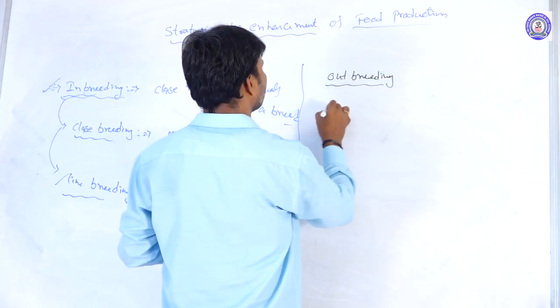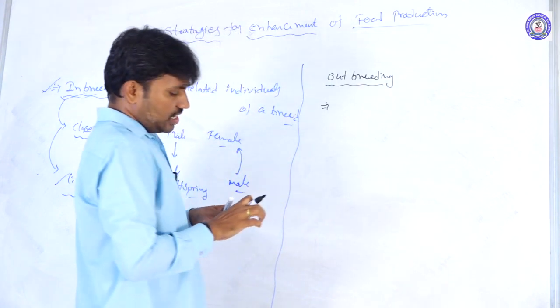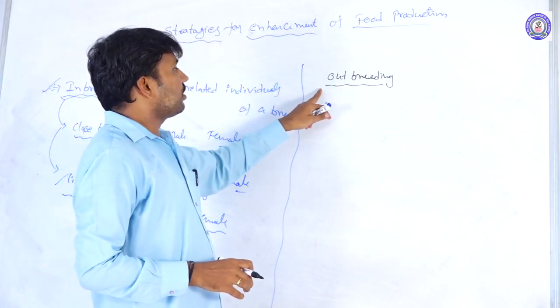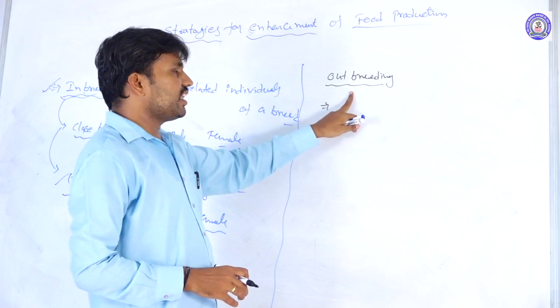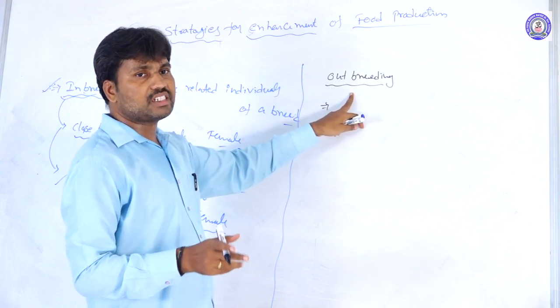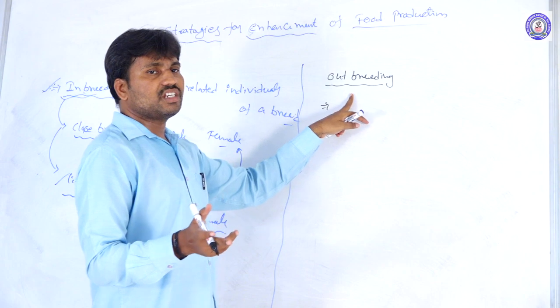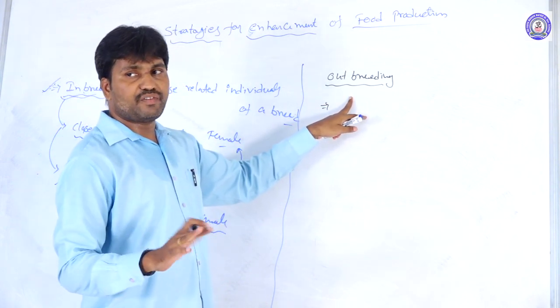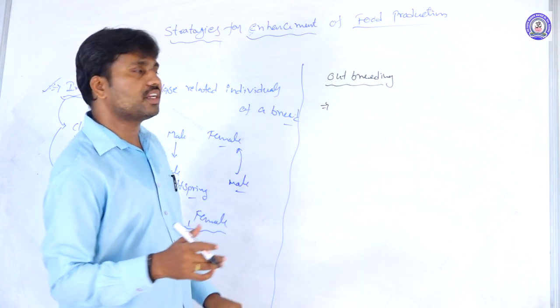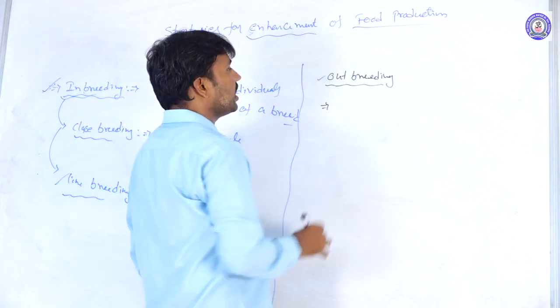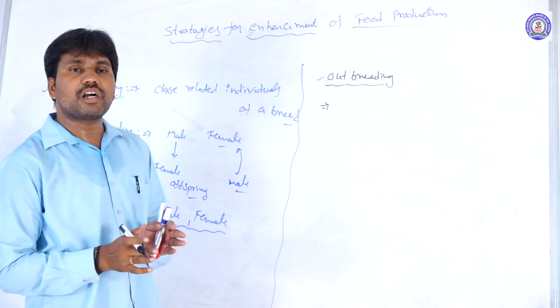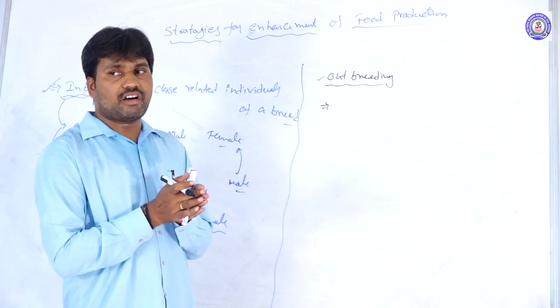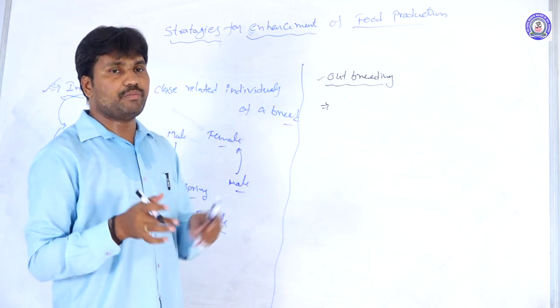Outbreeding. The breeding individuals, that is the male and the female, are varied. That means there is a gap between the male and the female. So this type of breeding is called outbreeding. They do not belong to the same breeds at all. So it is called the outbreeding method here.